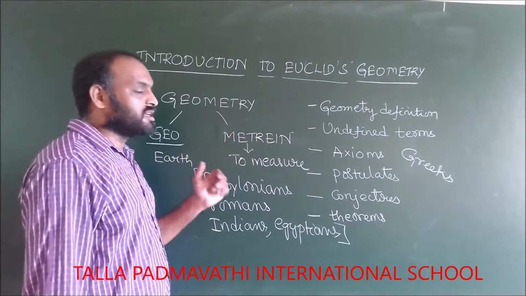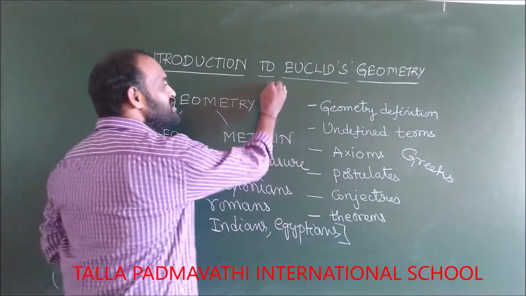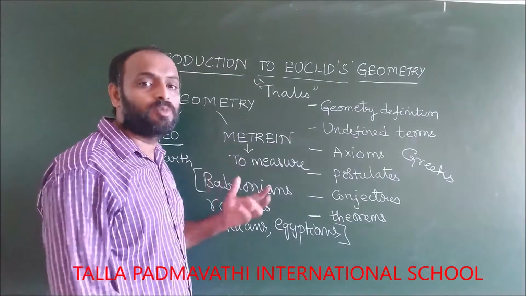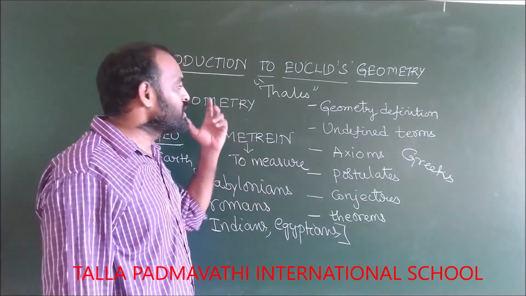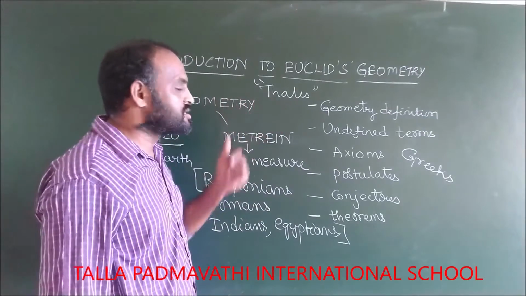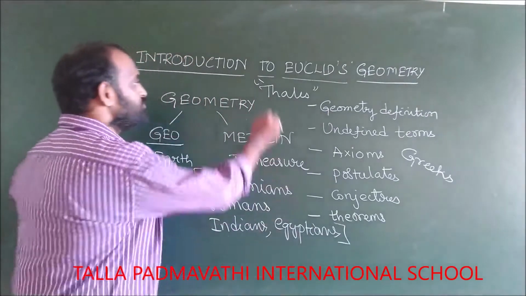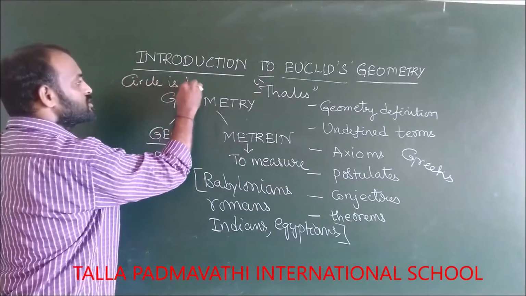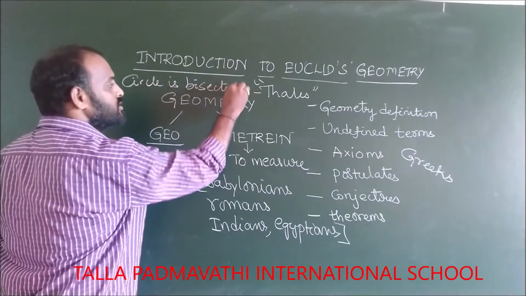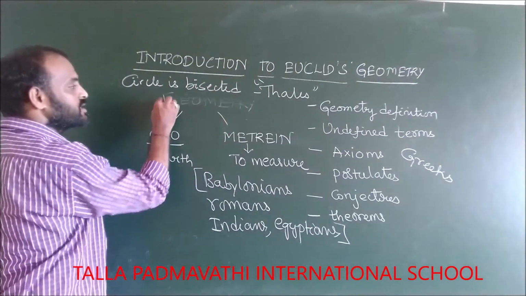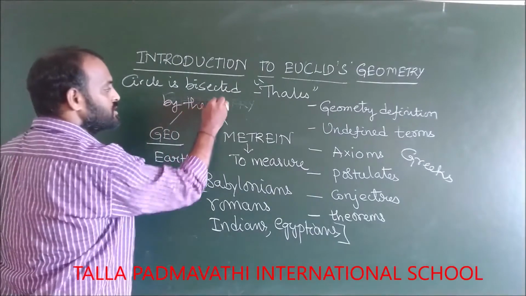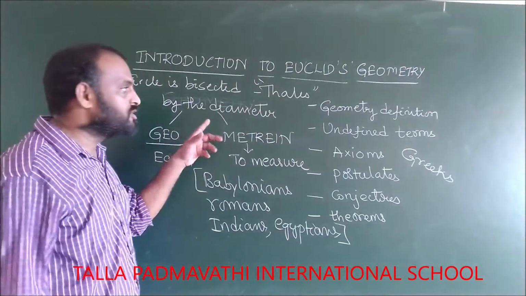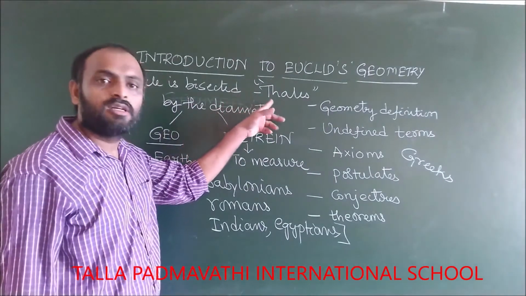Now, who has given the first proof? Thales is the scientist who has given the first known proof. There may be many proofs, but the first known proof is given by Thales. So what is the proof that he has given? A circle is bisected by the diameter. This is the first known proof, given by a scientist called Thales.